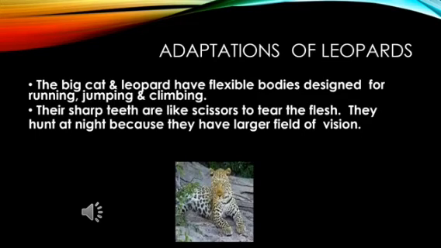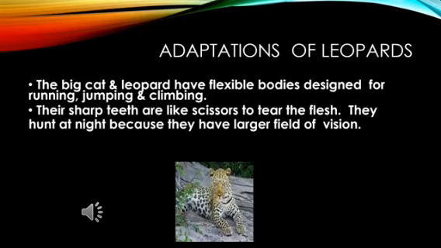Many tropical animals have sensitive hearing. They have sharp eyesight. They have thick skin and a skin color which helps them to camouflage by blending with the surroundings. For example, if you see the cheetah, if you see the tiger among the grass, you cannot make out whether the animal is there or not, right? So some of the animals are made in such a way that they can survive in such places.